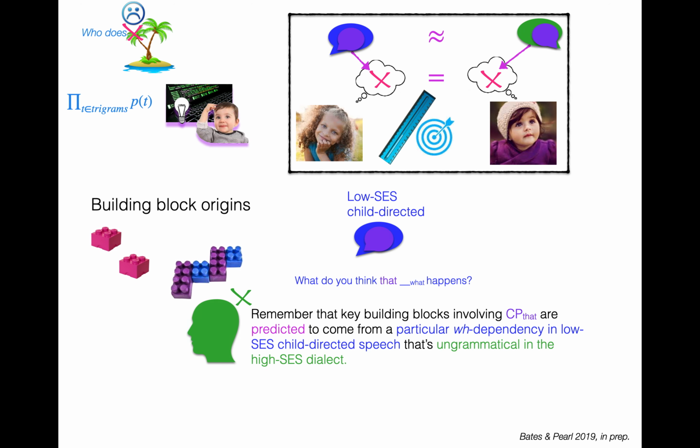Something else that we can look at is the origins of the building block, where they're coming from, right? So remember, we had that trace violation for high SES dialect speakers, which appears in low SES child-directed speech. What do you think that happens? This is a key building block that involves CP that, complementizer phrase that. These are predicted to come from this dependency in low SES child-directed speech that's ungrammatical, right?